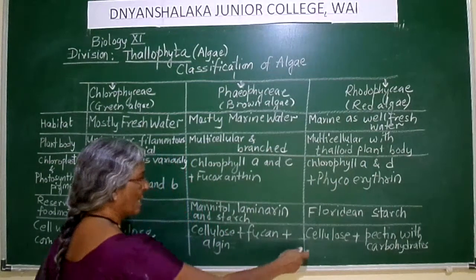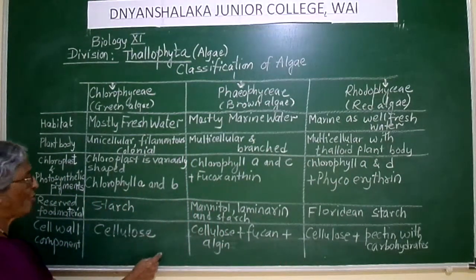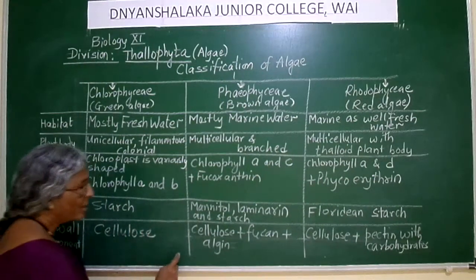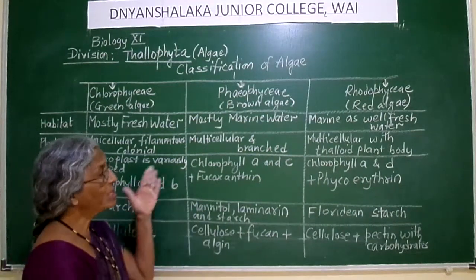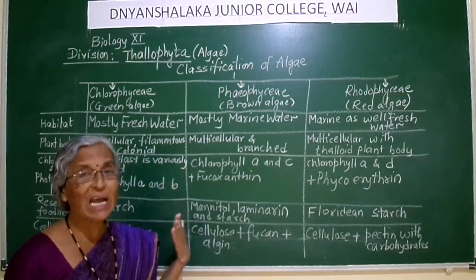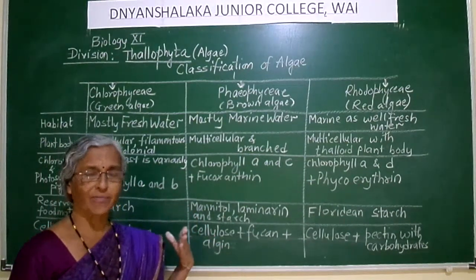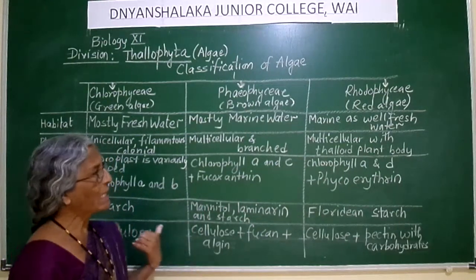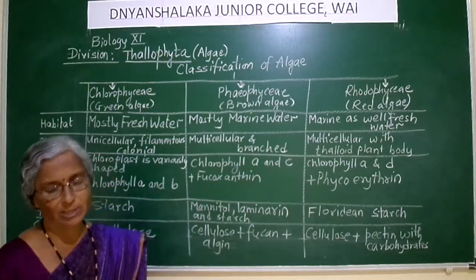So you see that the three classes of Thallophyta differ in their cell wall components. This table that we have made is very important, and you will definitely be asked a question based on these differences. So this table should be there in your notebook, and then we are going to see some more points of difference.